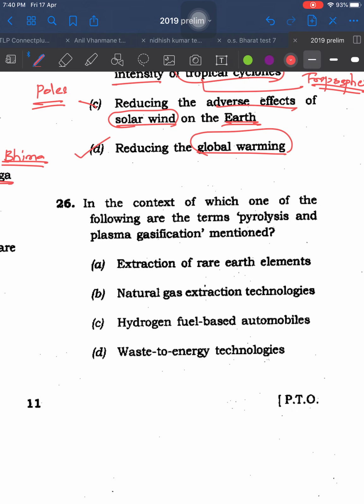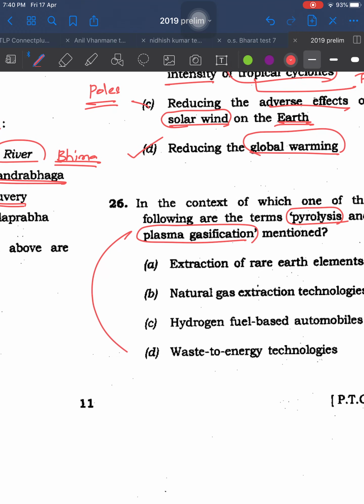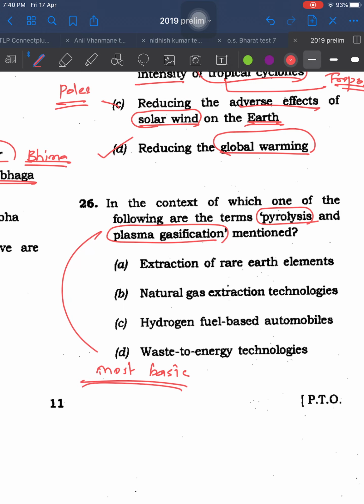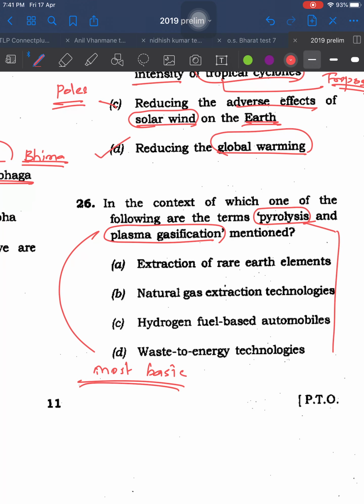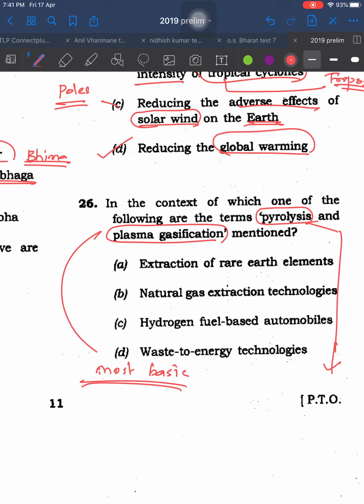In the context of which of the following are the terms pyrolysis and plasma gasification? Most basic question. If you read Shankar's book, pyrolysis is directly mentioned. Pyrolysis means what? Heating of the waste in the absence of oxygen. If I am wrong, make me right. Okay, pyrolysis means heating of waste in the absence of oxygen. Okay, it is talked in terms of waste to energy technology.